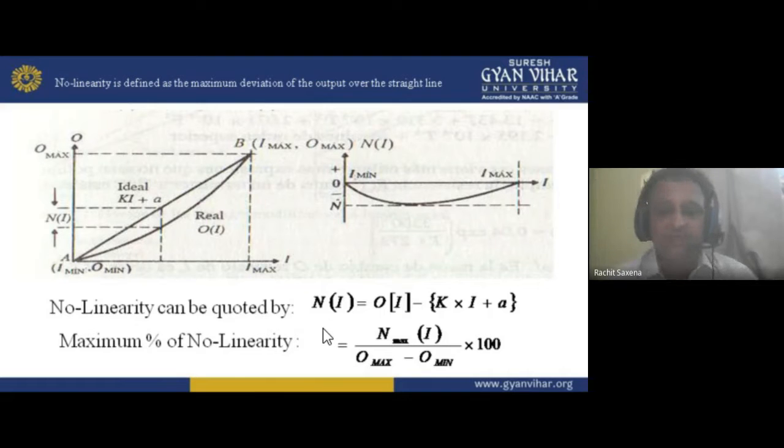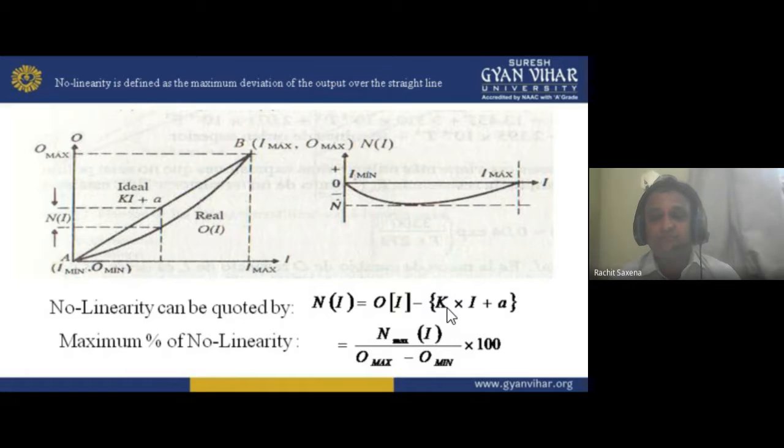Now the maximum percent of non-linearity we can also calculate with this: N maximum, where I is input, O maximum is output, minus O minimum, that is output minimum, into 100, because I am talking about percentage, my dear student. If I want to calculate the percentage, then we have to multiply that value by 100. Try to understand, not try to learn it.